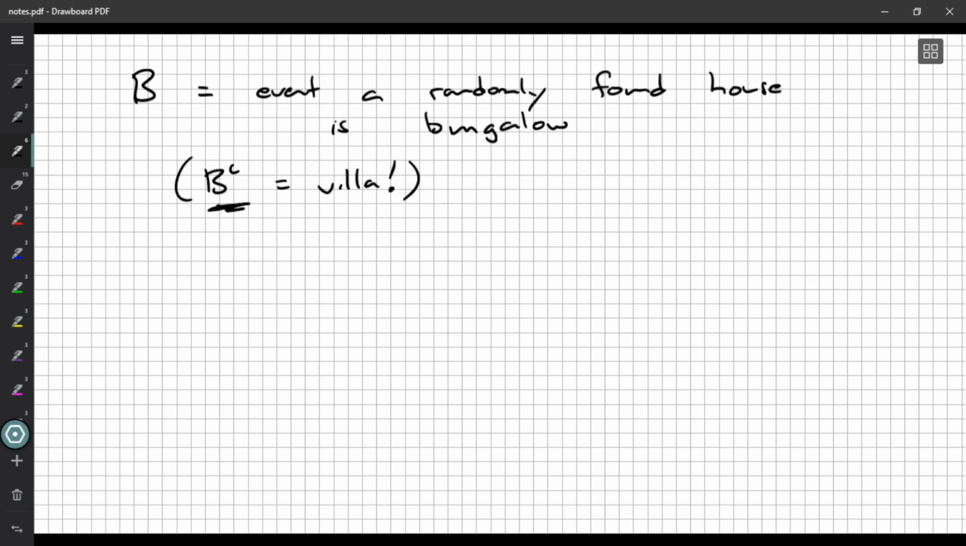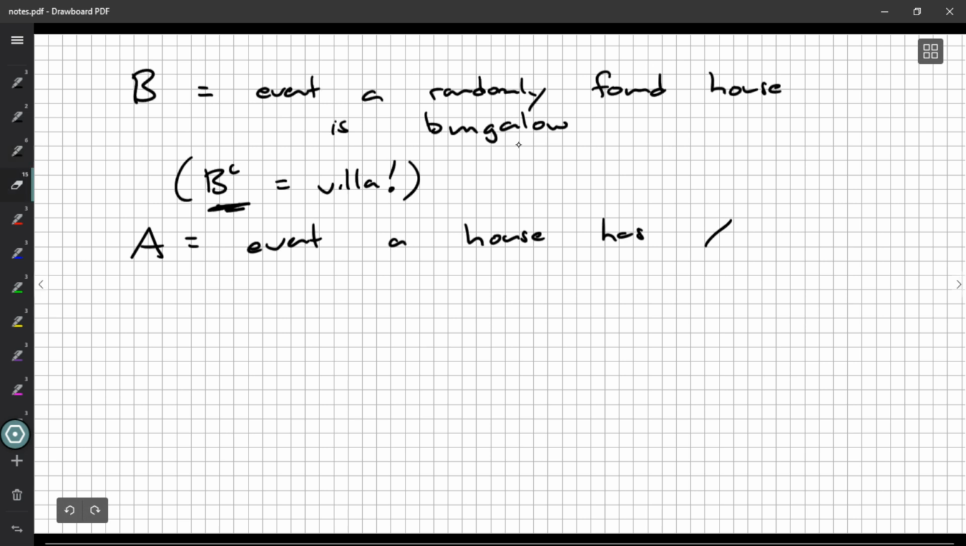Alright, so that's a good event, but then they also talk about air conditioning. So we'll have the event, a house has air conditioning. We'll just say AC, so we don't have to write it out. Central AC specifically. Maybe they have those air conditioners you can put in the window, but we're talking central AC here.